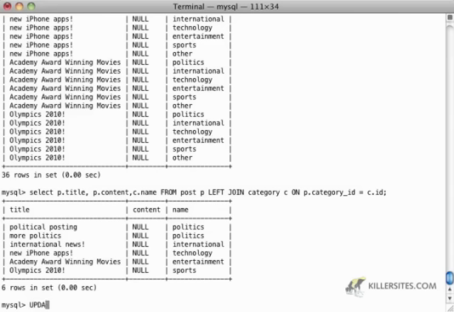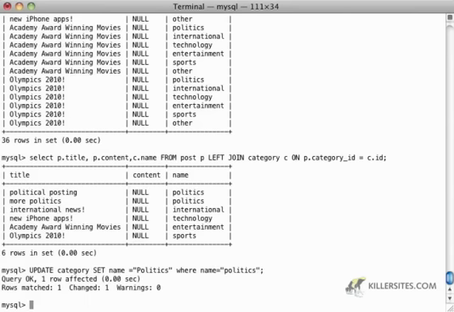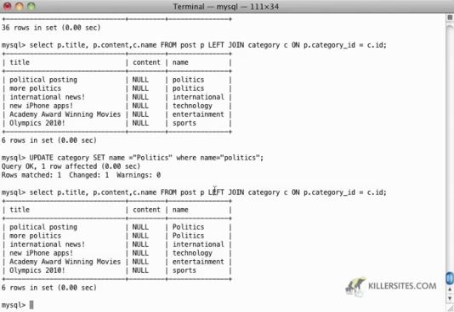So if I do an update statement and I say update category set name equals Politics, where name equals politics, and then I were to rerun this query, you'd notice that both of these categories automatically changed.